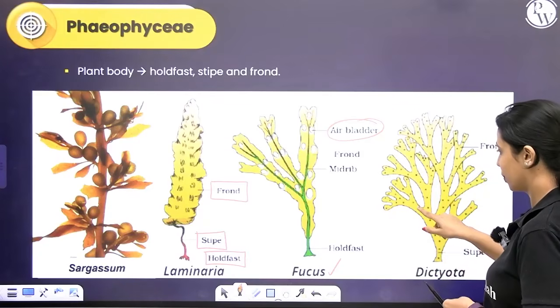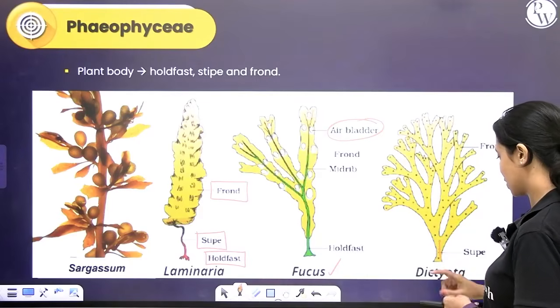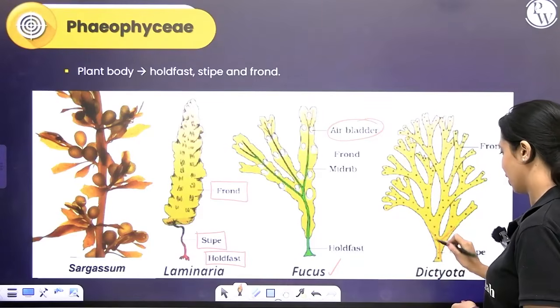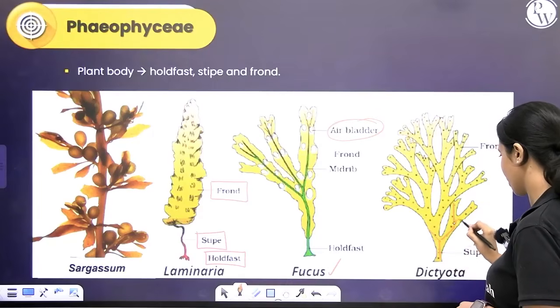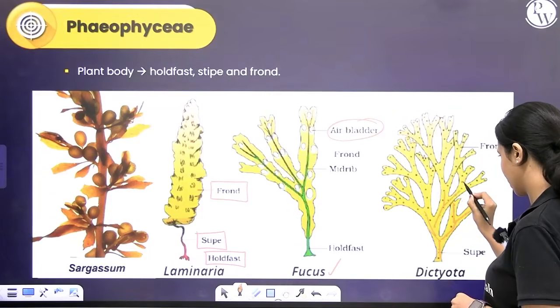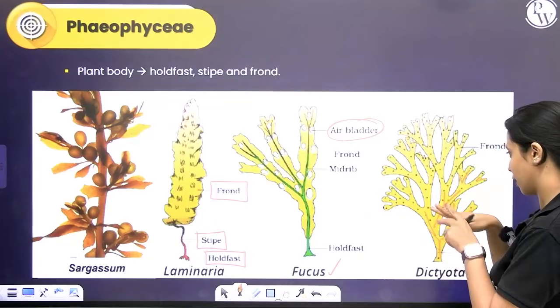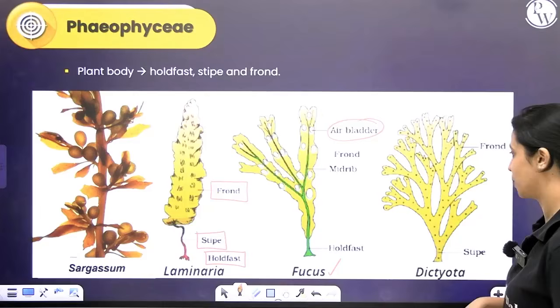Why it's called dictyota is because you can see dichotomous branching here. See, this is one branch, this is one. Whenever it's branching, it is branching into two, right? That's called dichotomous branching. Again, this produces a branch, there will be two. Again, here there are two. Every time there will be two branches forming. So that's why it's called dictyota, because it shows dichotomous branching.